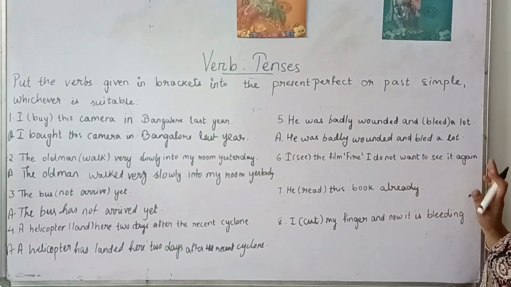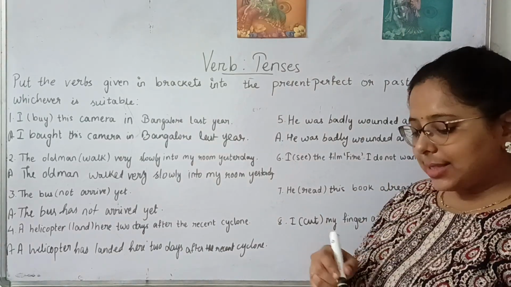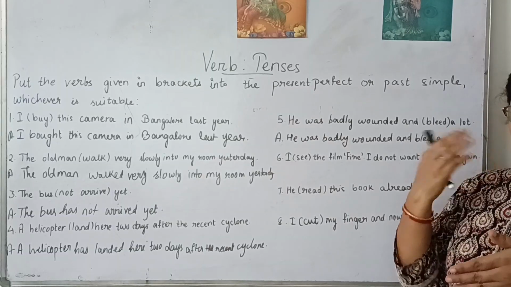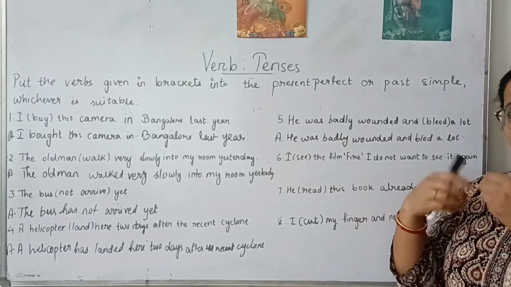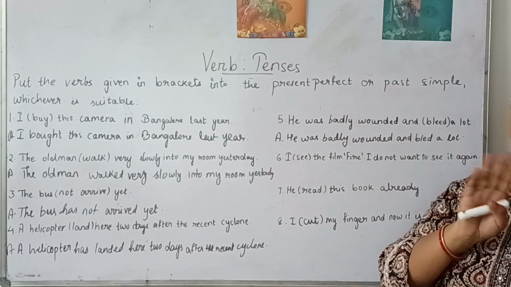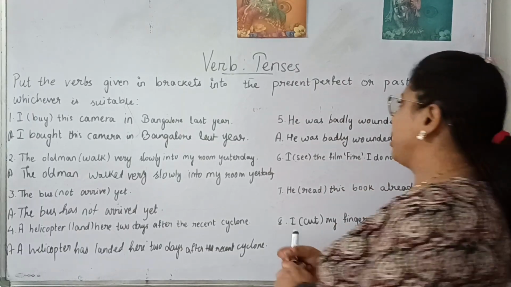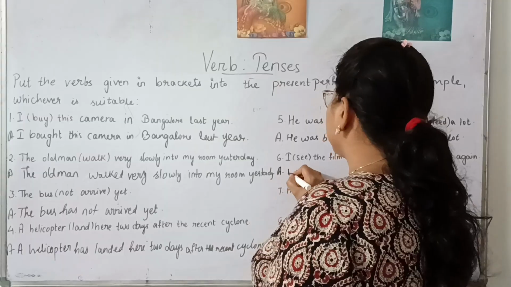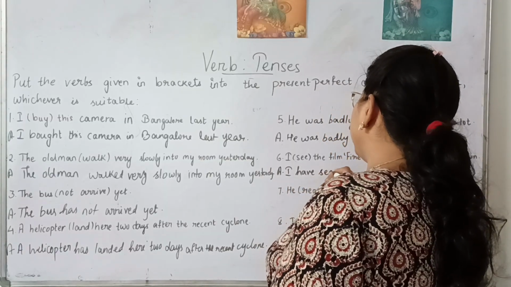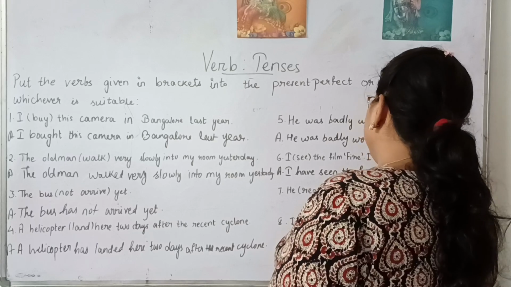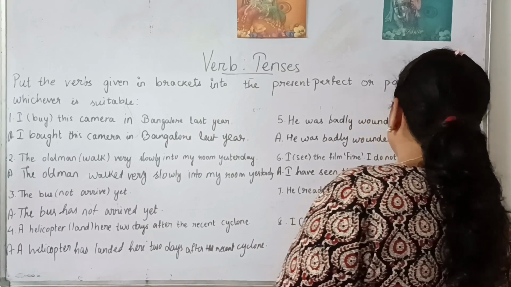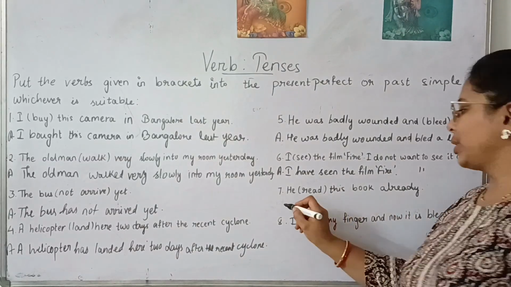I do not want to see it again. So now someone is asking you, let's go to watch the movie Fire. It's a present situation. But you are refusing to see the movie again because you've already seen it, something happened in the past. It means you already saw the movie. Present situation, you don't want to see it again. So what will we use here? Present perfect. So I is there, which means we will be using have. I have seen the film Fire, and the rest remains the same as in the sentence in the question.